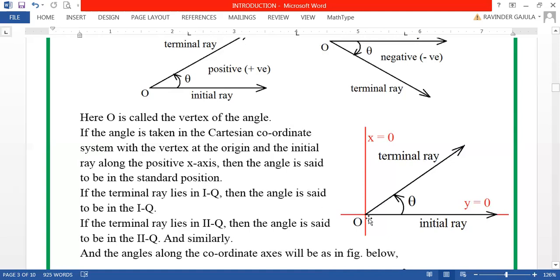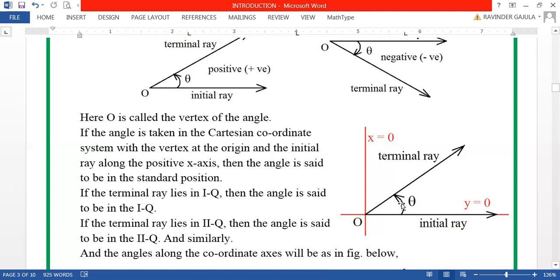What is that? The end point of the initial ray is at the origin, initial ray along the positive x-axis. Now this is the terminal ray. So this particular position of the angle is said to be in the standard position, my dear friends.